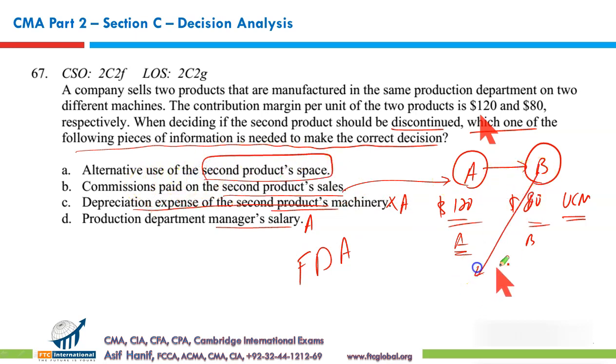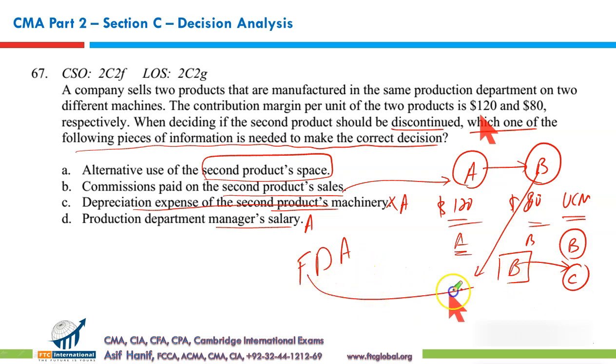If you discontinue B, what is the alternative for B? Discontinuing B would result in certain benefits versus cost. Those benefits and costs that are relevant, that are future related, that differ between these options, are considered. So alternative use of second product space is the point that must be considered before deciding whether we should continue B or not.